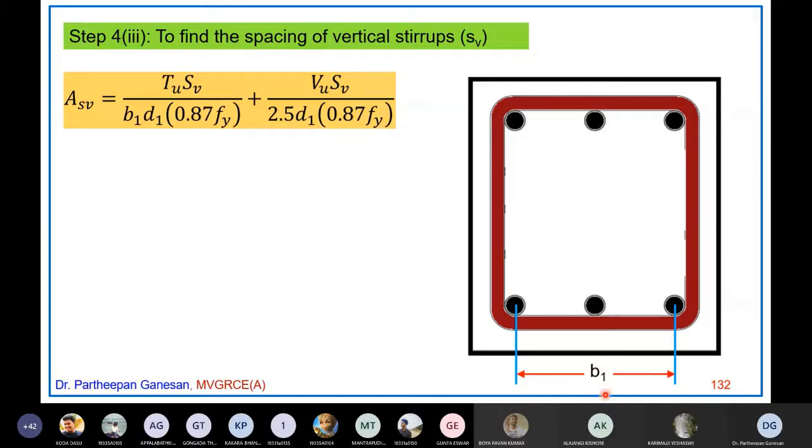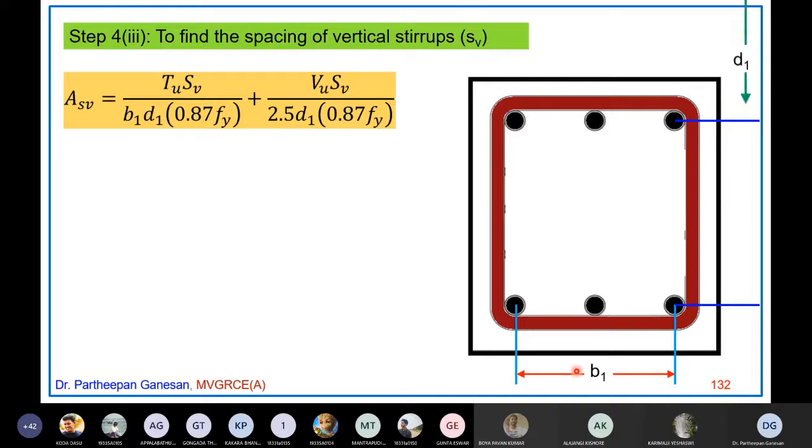This is called b1. So this is one effective cover. Effective cover is given as 50 mm in this problem. So from this extreme surface to the center of the corner bar is 50 mm. Similarly, from here to the rightmost end also 50 mm. Your width was given as 300 mm, so minus 50, minus 50. So b1 is equal to 300 mm, the total width, minus 50 mm for this effective cover, minus 50 mm for this effective cover. You will get 200 mm. So width minus 100 will give you b1.